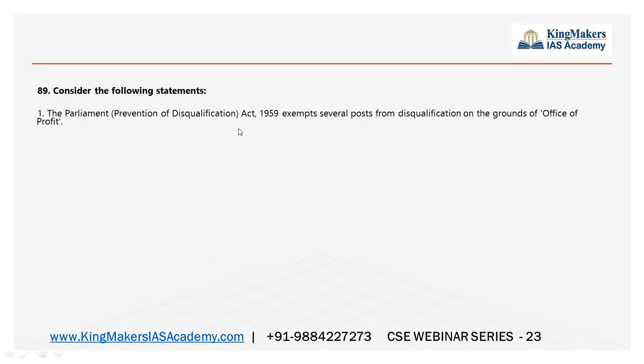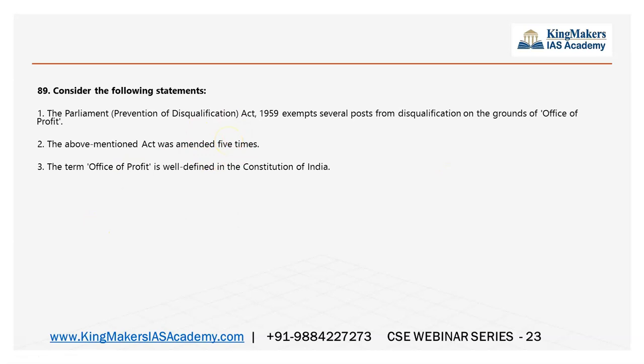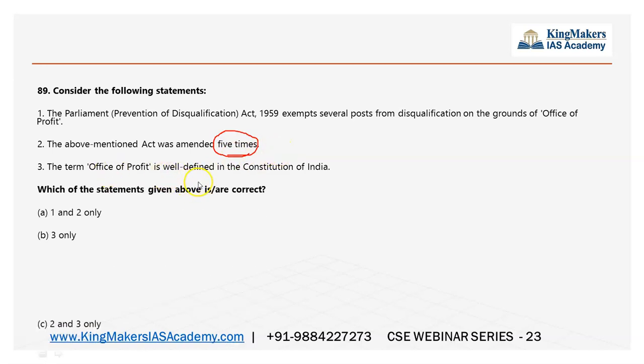89th question. Parliament Prevention of Disqualification Act 1959 exempts several posts from disqualification on the ground of office of profit. Again, office of profit, this was often in news because of the Delhi parliamentary secretaries disqualified because they had the office of profit. This was often in news. That news was debated a lot many times in the newspaper. So above mentioned act was amended 5 times. This is a factual statement. This statement is very factual. You may go wrong because you may not have a knowledge. The term office of profit is well defined in the Constitution of India.